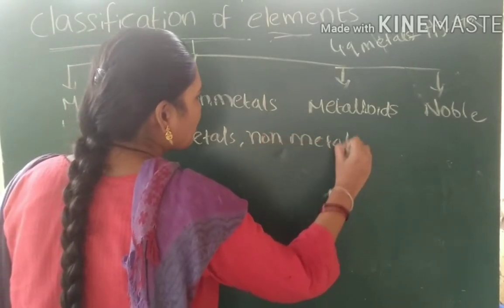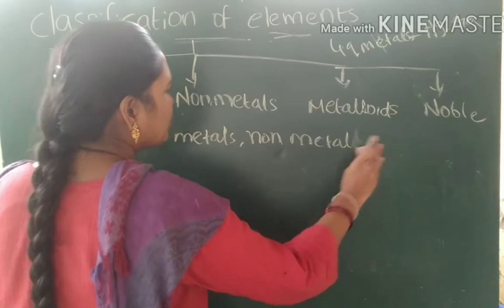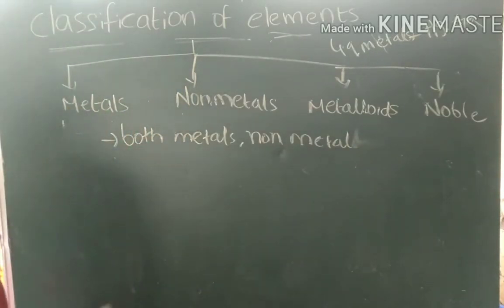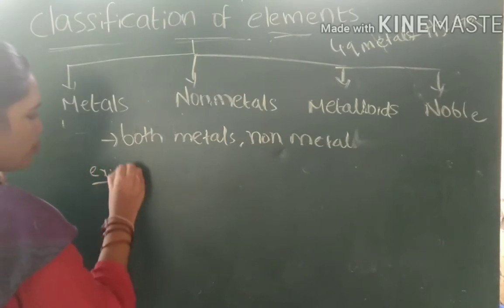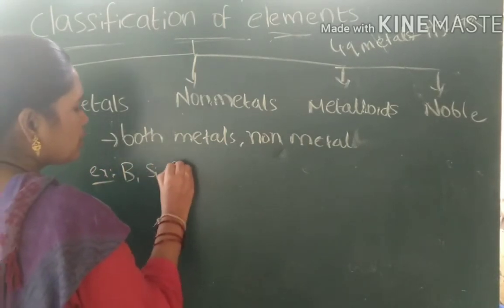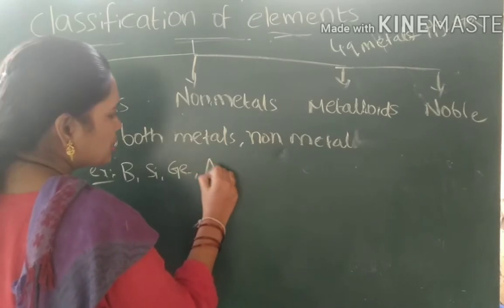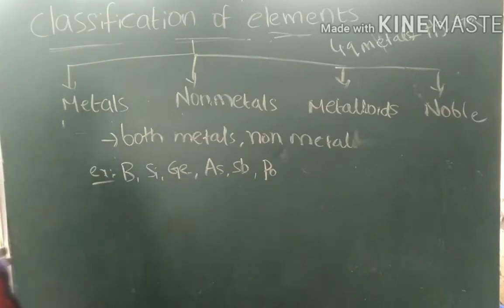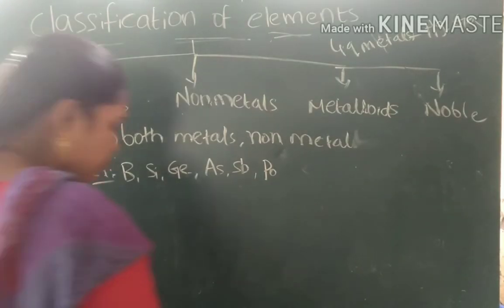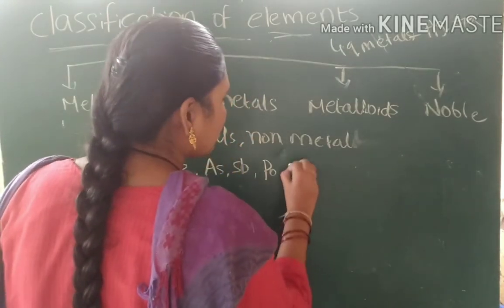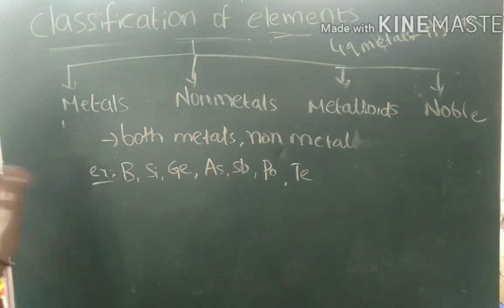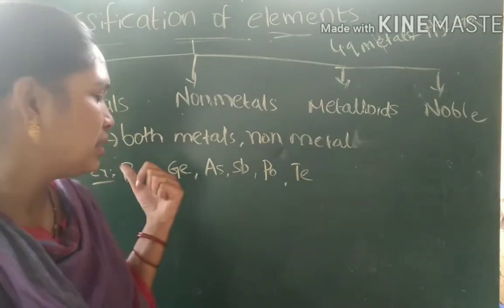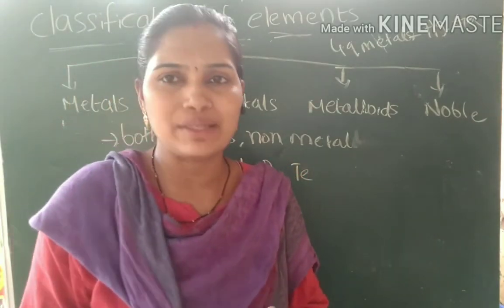Examples are boron, silicon, germanium, arsenic, antimony, polonium, and even tellurium. These elements can show both the properties of metals as well as non-metals. How can we say that these have both metal nature as well as non-metal nature?